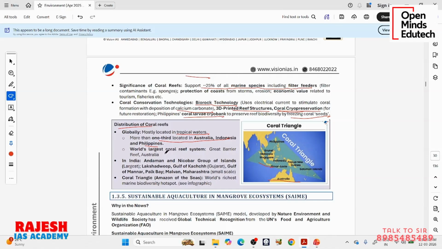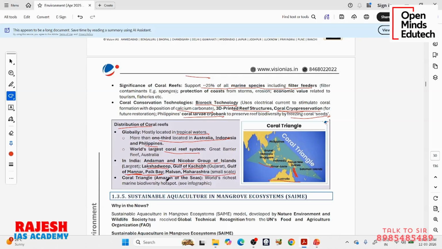And the world's largest coral reef system is the Great Barrier Reef in Australia. See here, beside Australia, you will see something called the Great Barrier Reef. It is the world's largest coral reef system. In India, you will find corals in the Andaman Nicobar group of islands, Lakshadweep, Gulf of Kutch, Gulf of Mannar, which is between India and Sri Lanka, Palk Bay, and Malvan in Maharashtra. These are some areas where you will see corals in India.